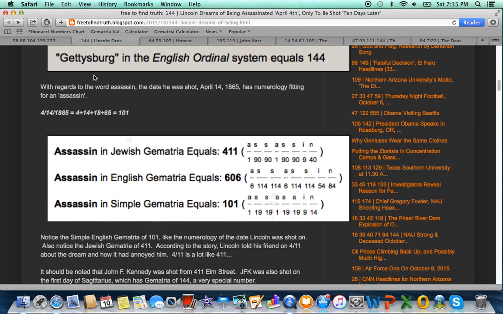The date he was shot, Truth Seeker, Lincoln, April 14th, 1865. This is a date with 101 numerology. 101 is the gematria of the word assassin. Notice how the Jewish gematria of assassin is 411.